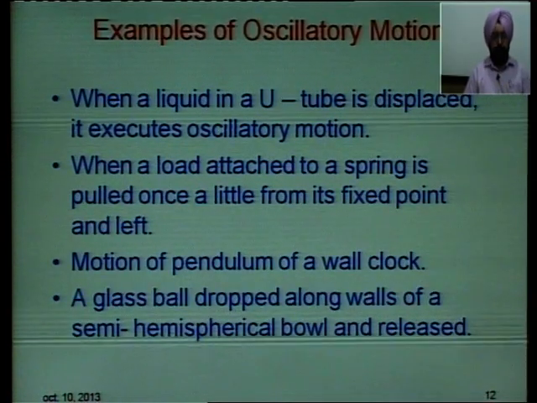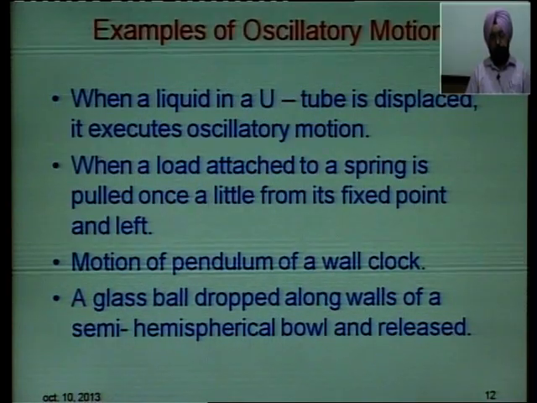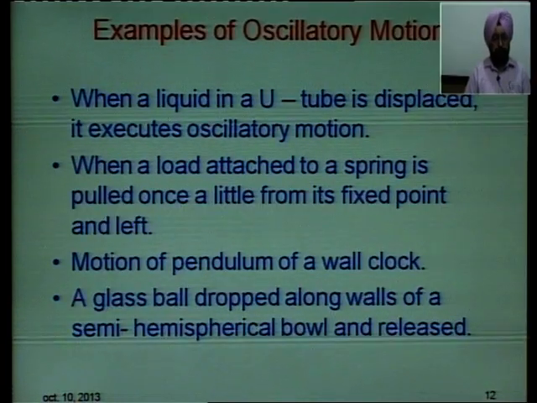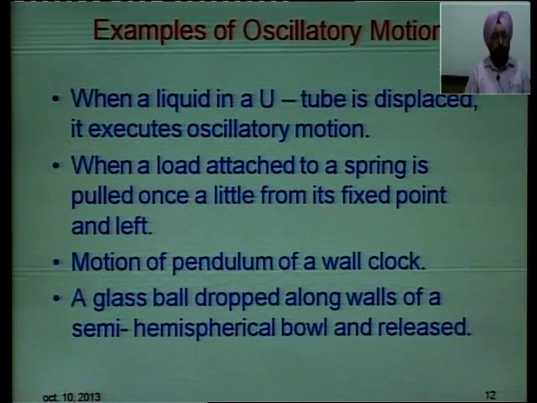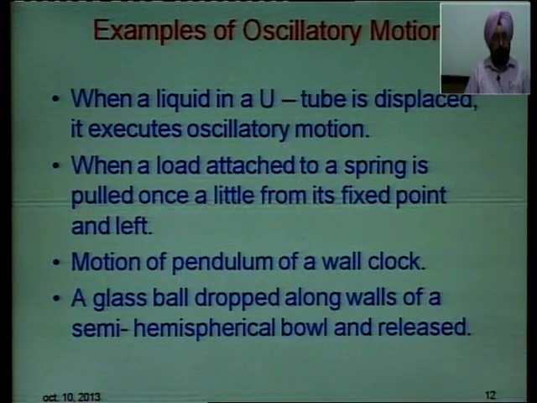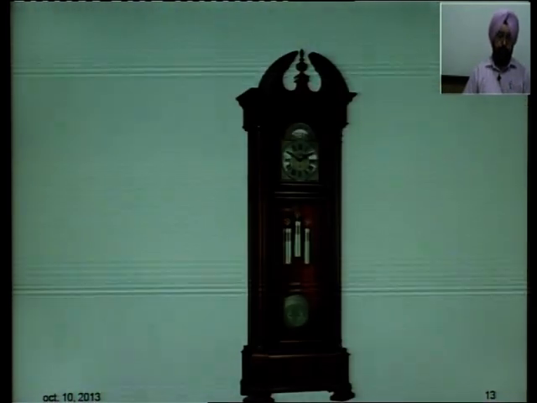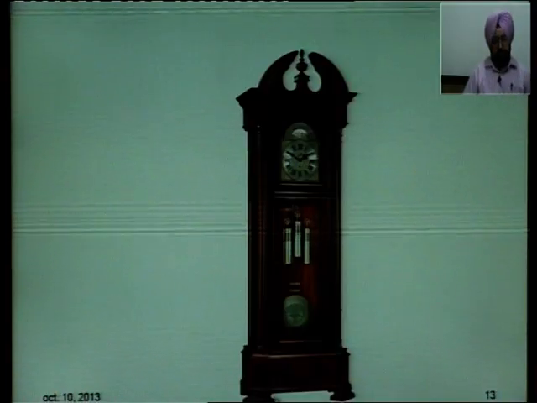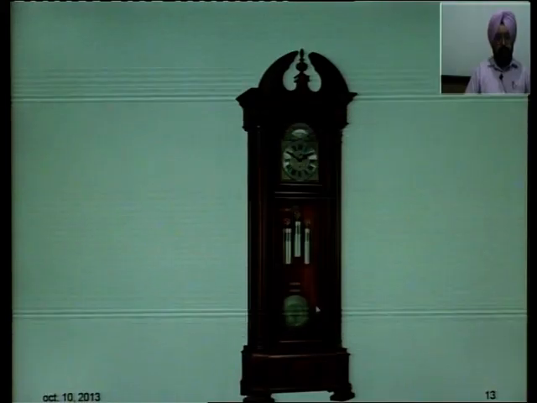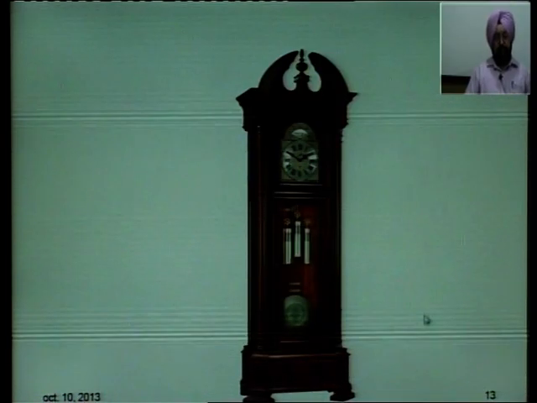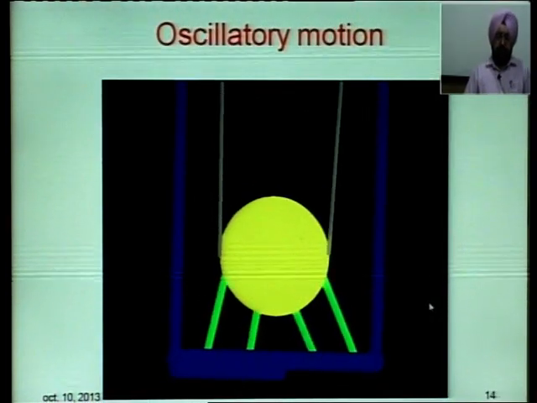इफ यू हैव अ वॉल क्लॉक, देयर इज अ पेंडुलम इन इट. द मोशन ऑफ द पेंडुलम ऑफ ए वॉल क्लॉक इज अगेन एन ऑसिलेटरी मोशन. A glass ball dropped along walls of a semi-hemispherical bowl and released will also show you the oscillatory motion. This is the wall clock, this is the pendulum here, it will vibrate to and fro. So, there will be two bounded, two extreme positions, two boundaries within which it can vibrate, it cannot go away from that. This is an oscillatory motion.